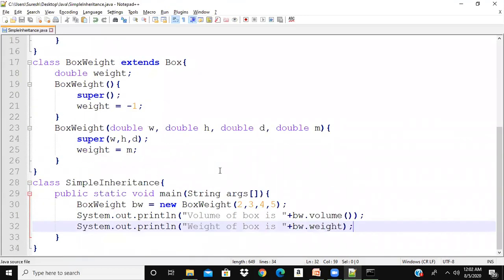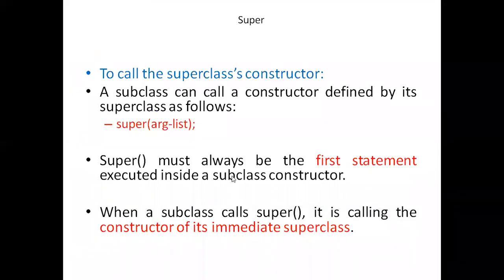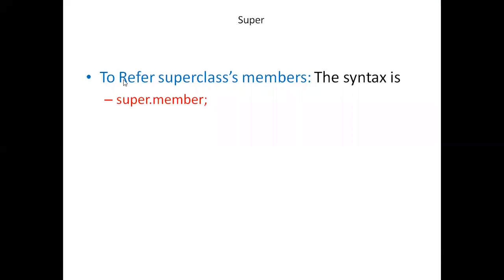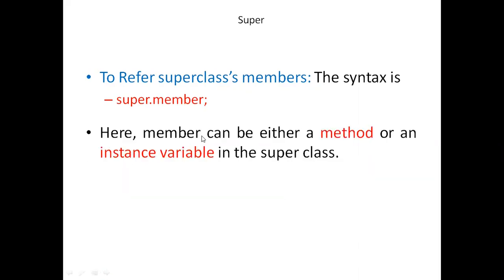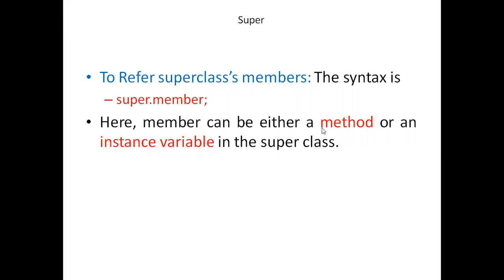So these variables width, height, and depth are initialized using super, that is, the constructor is called using the super keyword. That is the basic use of super. We said that one of the uses of super is to call the superclass constructor. The second one is to refer to superclass members. The syntax is super.member. Here, member can be either a method or an instance variable in the superclass.